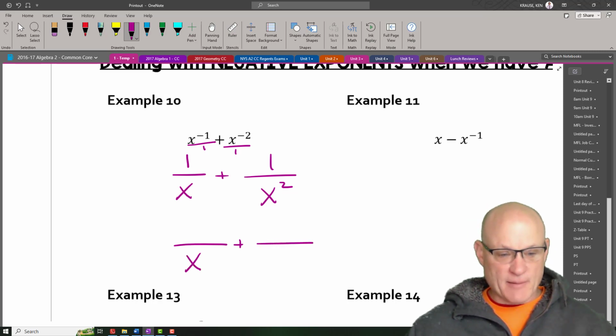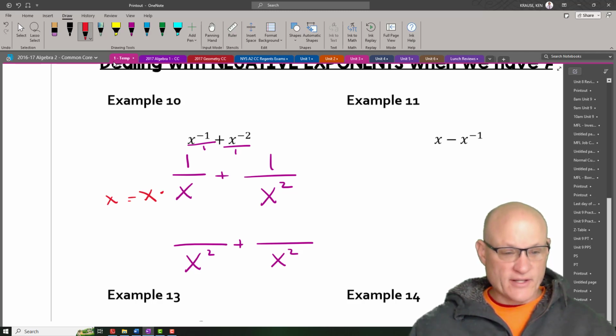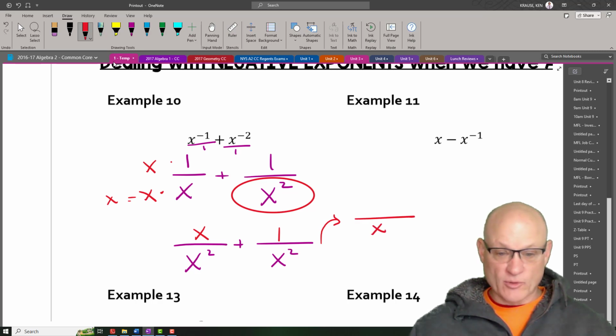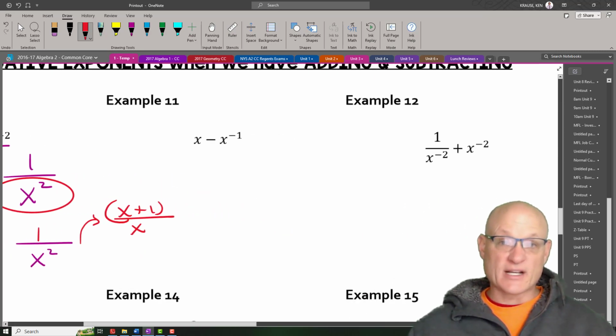So my common denominator actually would be x squared, which means I'm multiplying this times x to get that x squared. So I do that, I have to multiply the numerator by x, and I get x. Now this one, since this denominator didn't change, just stays 1. Now when you do that, your final answer is going to be keep the denominator and add the numerators, x plus 1. If you didn't fully understand that, I'm not that concerned. We're going to do that in a couple of days.